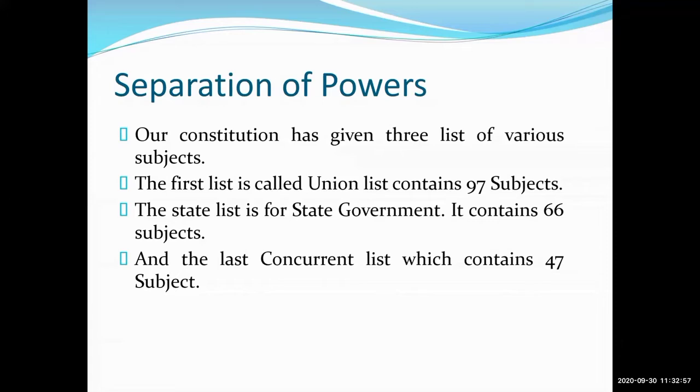Our constitution has given three lists of various subjects. Yes, now we have to see these three lists. How many lists were there? Yes, Samruddhini. There are three lists of separation of powers. Very nice, Afreen and Shifa. Very good, beta.